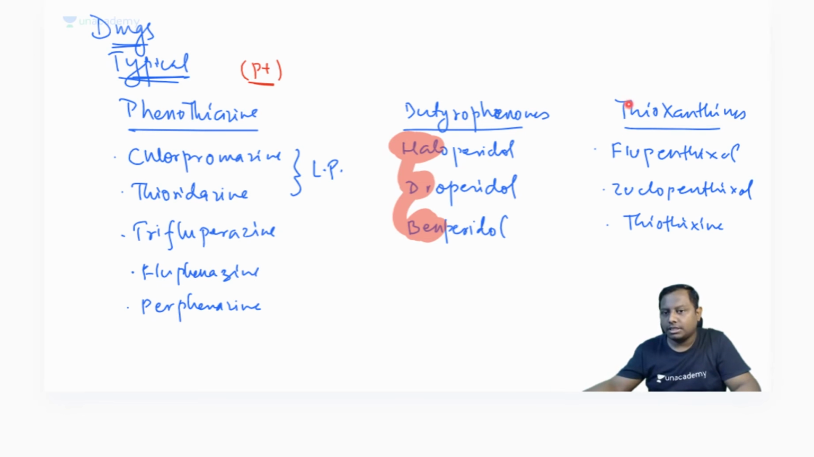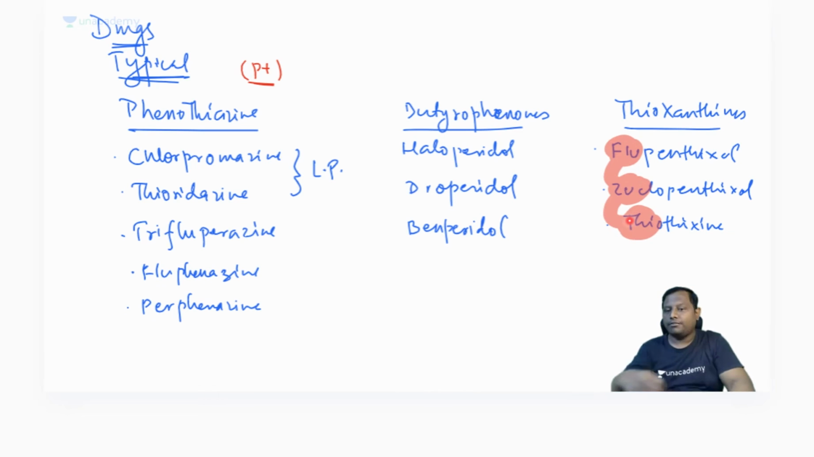Thioxanthines, what are the drugs that we have? There is flupentixol. Flu in Hindi we call zukam. So flupentixol, zuclopentixol, and in the flu or zukam you make a coughing sound, so thiothixene. Flupentixol, zuclopentixol, thiothixene are the thioxanthine group of drugs. These are the typical antipsychotics, more associated with extrapyramidal symptoms. I hope you can remember that. Revise phenothiazine once at home and you will be able to recall it.